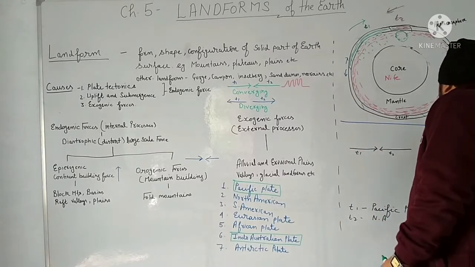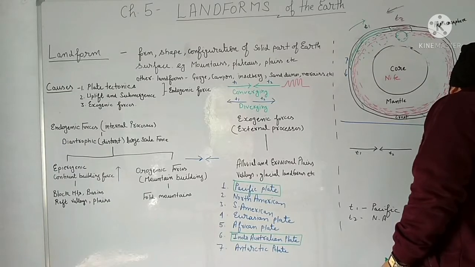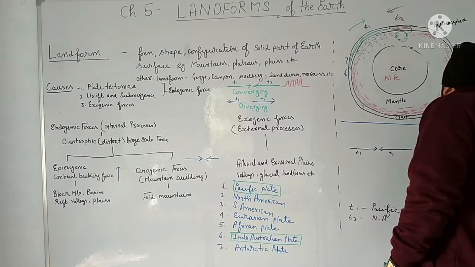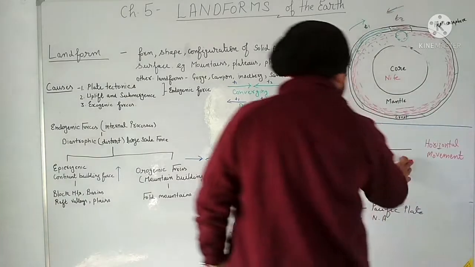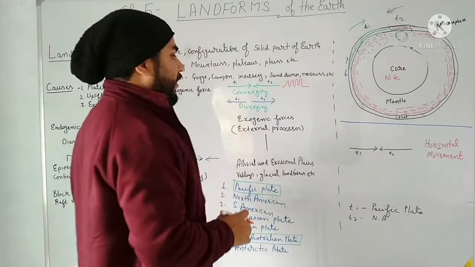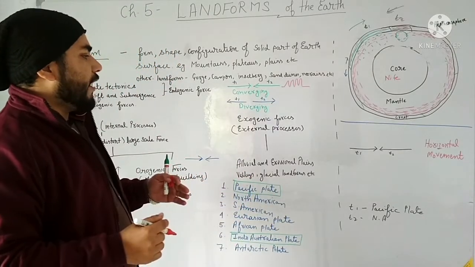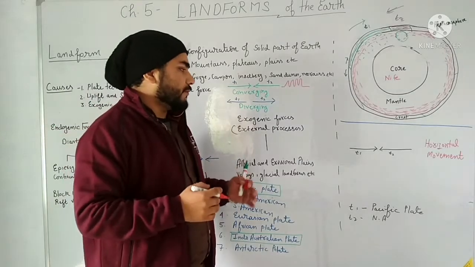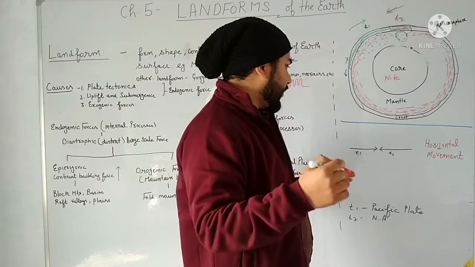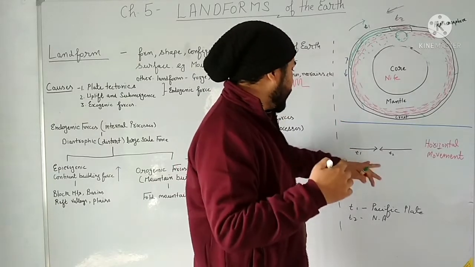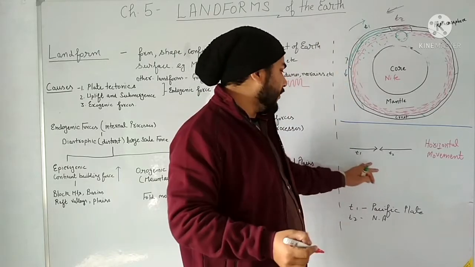What is taking place here? Horizontal movement of tectonic plates is taking place. Here tectonic plates are moving towards each other, and a tangential force is being applied, tangent to the surface of the earth, right. So this is horizontal movement. Here we are not talking about vertical movement, okay.